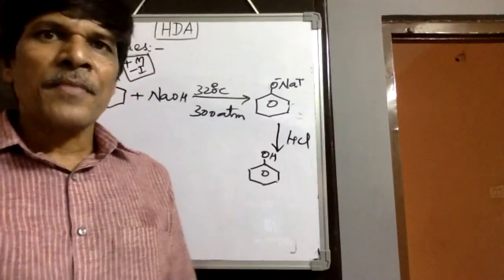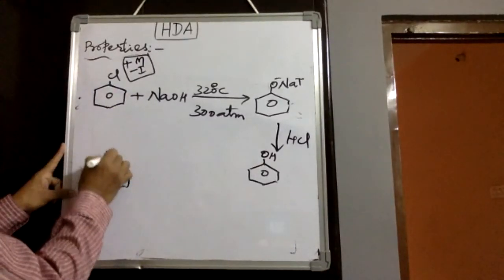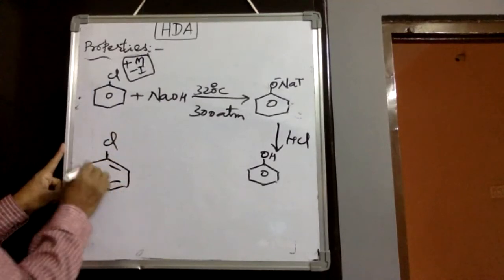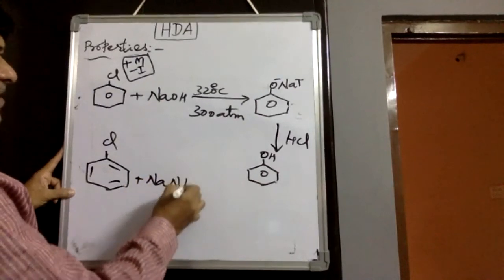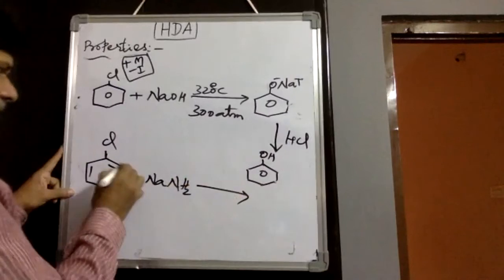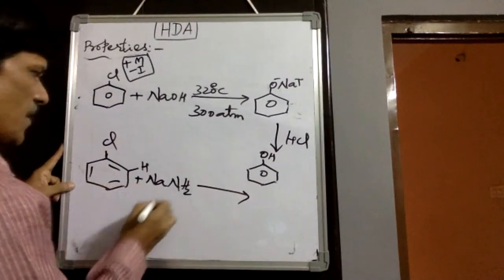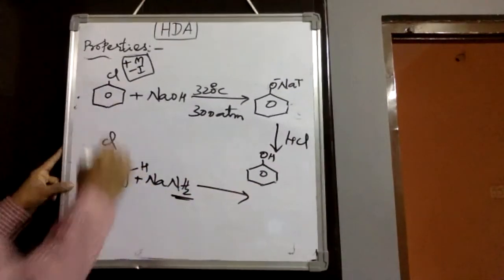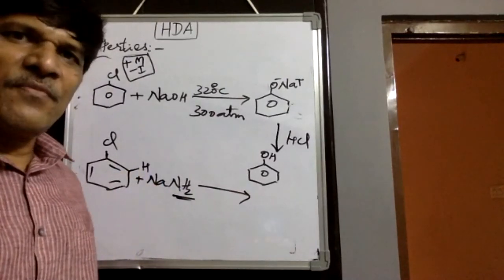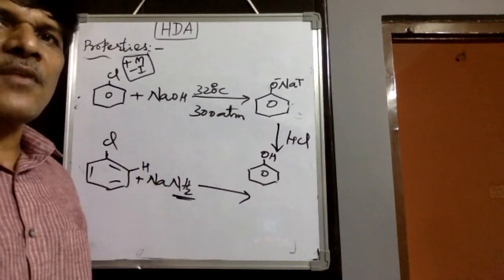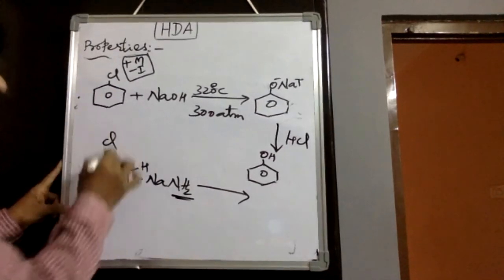Then, in the same way, we observe the benzyne mechanism. What do you mean by the benzyne mechanism? Take chlorobenzene with sodamide, or sodium in the presence of liquid ammonia. Here hydrogen is available, and here also hydrogen is available. Because it is a stronger base, it cannot remove chlorine directly; substitution is very difficult. When it is not possible to fight with someone directly, we start fighting with the person indirectly. In the same way, for haloarenes also, direct chlorine substitution is very difficult.